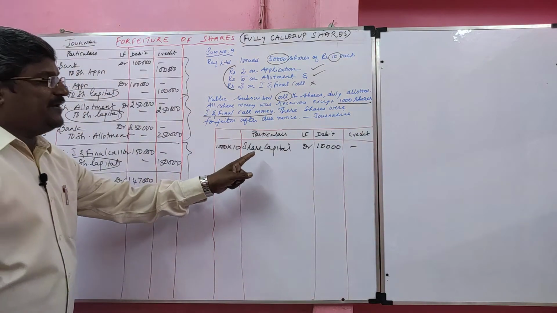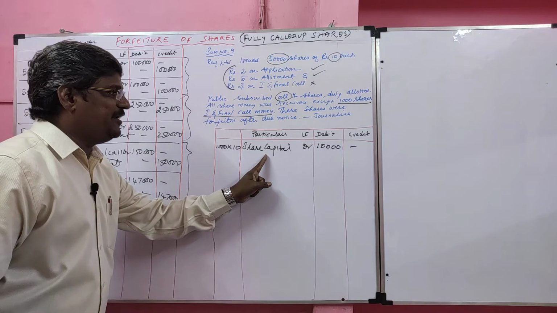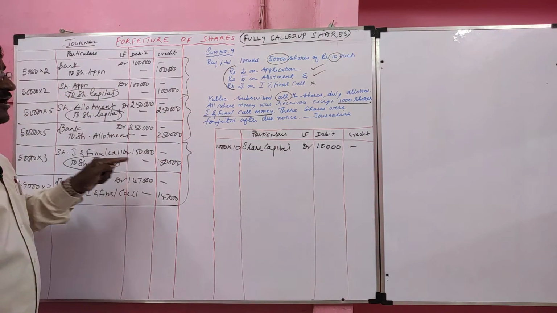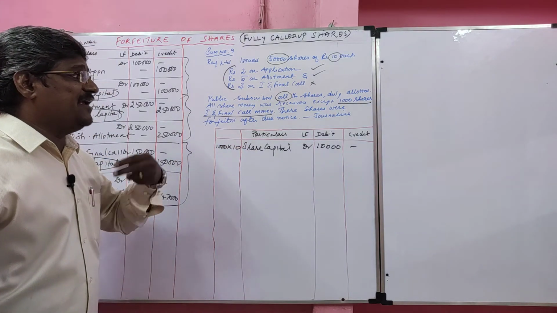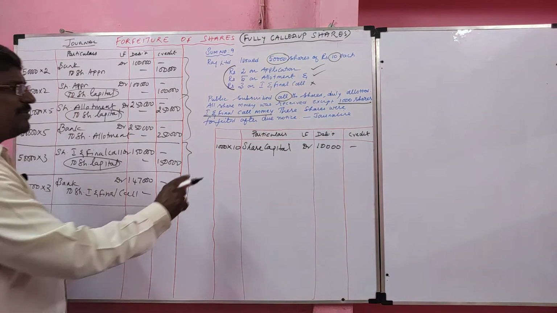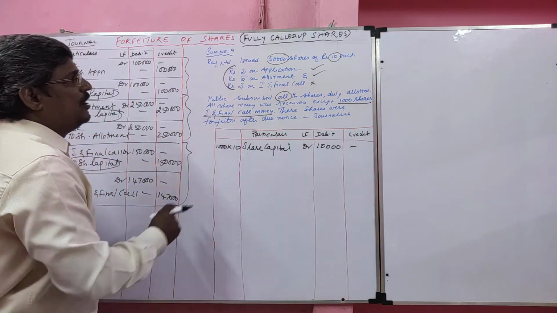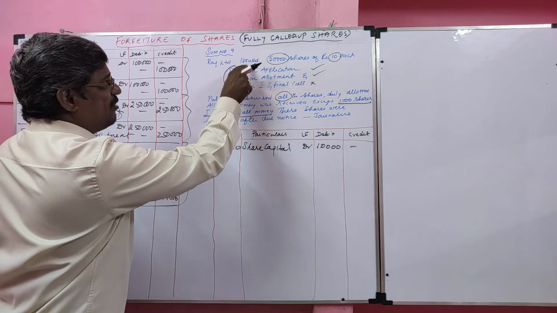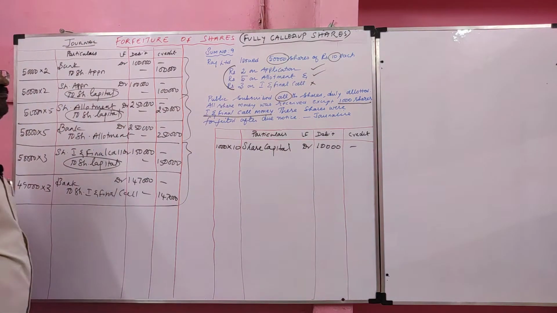So here when shares are forfeited, share capital should be debited. Why? On issue, share capital is credited. On forfeiture, share capital should be debited, because we have to cancel it, we have to reduce it. So share capital debited, number of shares forfeited into called up value. Called up shares are forfeited after the final call, so we can write the called up value as face value.